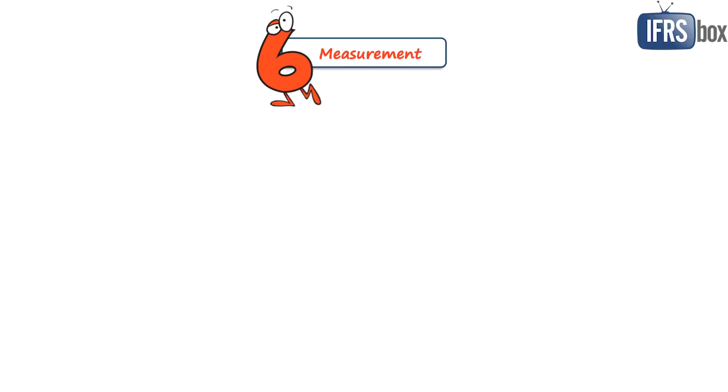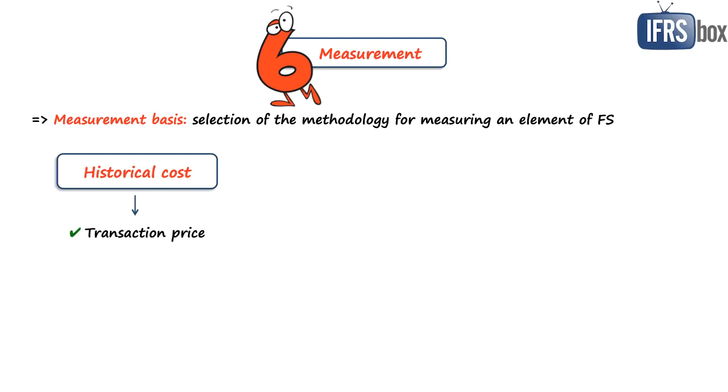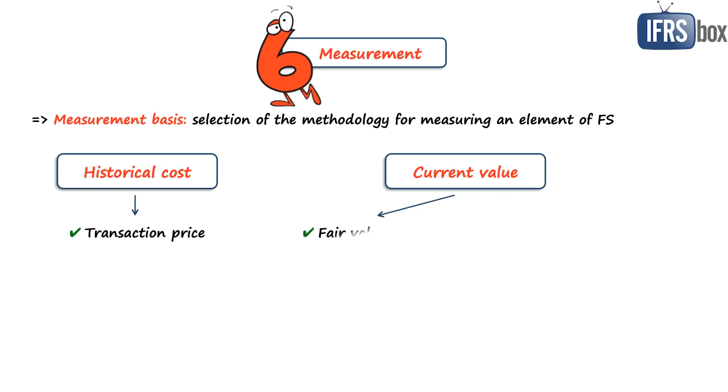More specifically, the selection of a measurement basis, which is a way of measuring monetary amount for elements of financial statements. And the framework discusses two basic measurement bases, which is historical cost, that's basically the transaction price at the time of recognition of the element. And the second one is current value, which measures the element updated to reflect the conditions at measurement date. And here it includes fair value, value in use, and current cost.